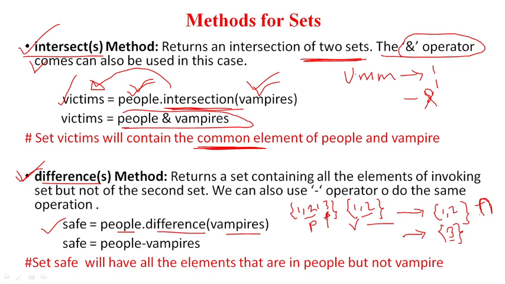So safe will have all the elements that are in the people but not in the vampire. Okay, so all the elements that are in the people but not in the vampire, so these two will be cancelled.